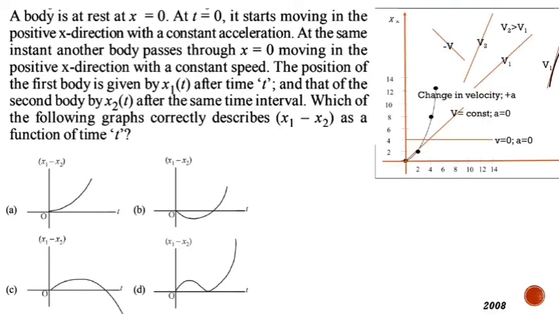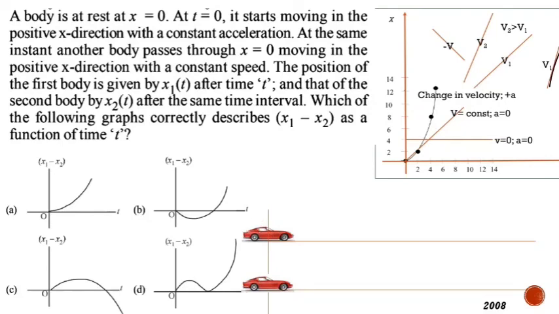We have our x-t diagram like this. In this, the accelerated body is indicated with a curve, and the constant speed is indicated with the help of an inclined line. Now let us take an example. One car is moving with acceleration, so this particular car will be accelerating, and this second body is moving with constant speed.